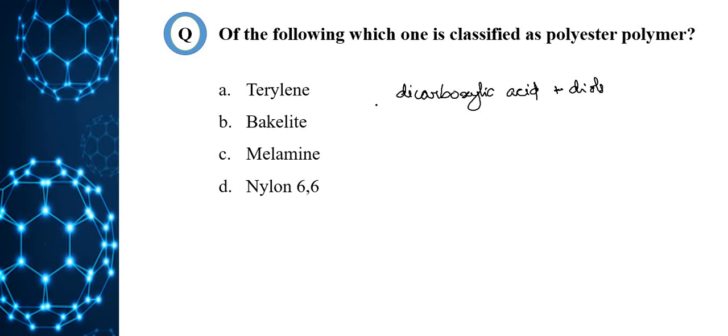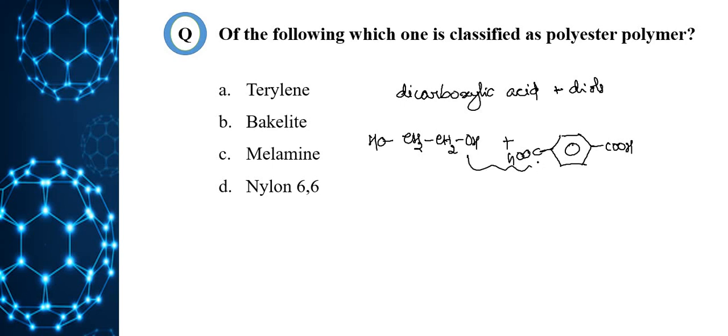Dacron. Here ethane 1,2-diol is used, that is CH2 CH2 OH OH, plus dicarboxylic acid, that is benzene 1,4-dicarboxylic acid, COOH on both sides. So each undergoes condensation.